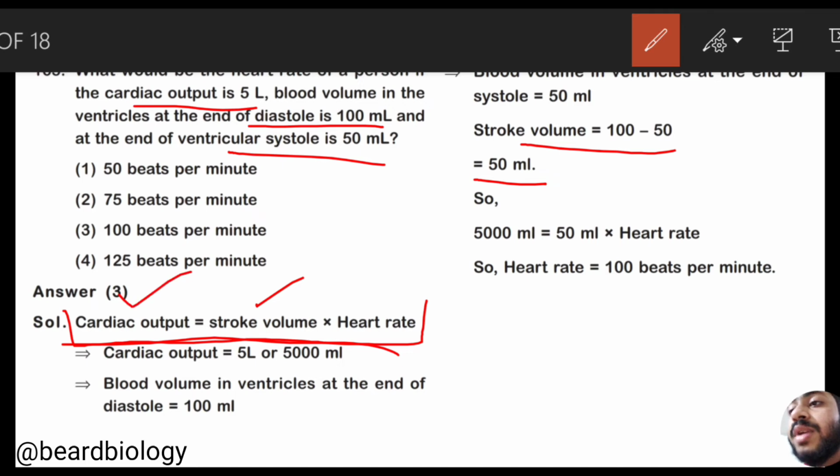And the cardiac output is already given, that is 5 liters. That means 5000 ml cardiac output. Then we can easily find out the heart rate. So heart rate will be cardiac output divided by the stroke volume. That means 5000 ml divided by 50 ml, that is 100 beats per minute.